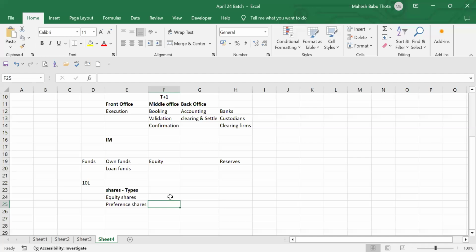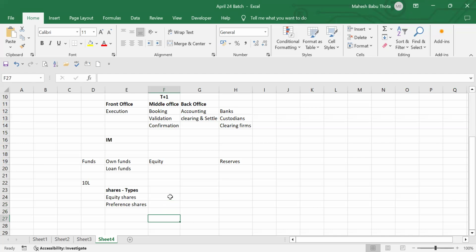And we have preference shareholders. The preference shareholders are also owners, but there will be a time duration. Suppose I purchase one preference share, there will be a time duration for that share. Let's say 20 years. The maximum is 20 years. More than 20 years, we cannot keep it for preference shareholders. After 20 years, the company should collect back their share and redeem the share. Redemption is nothing but giving back their money.